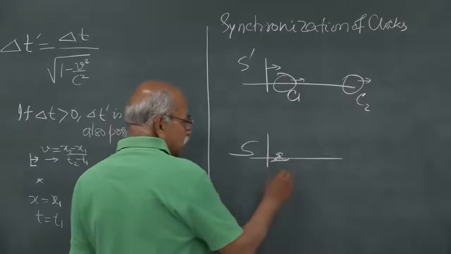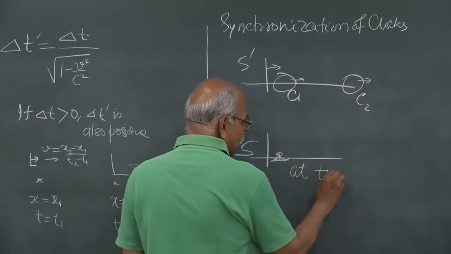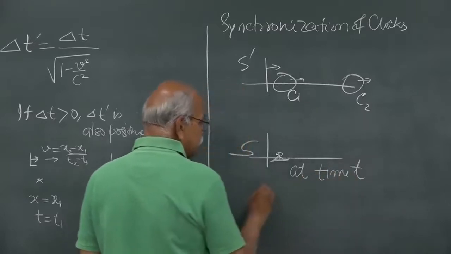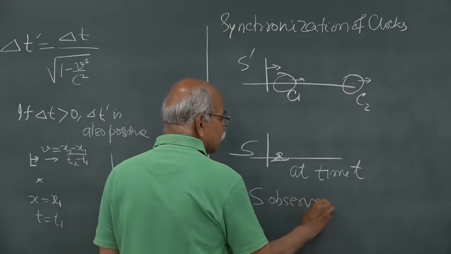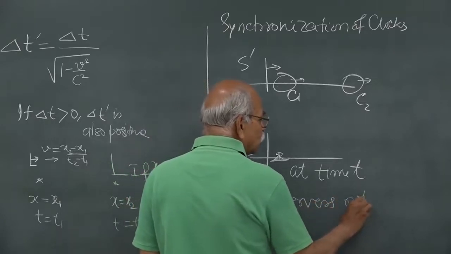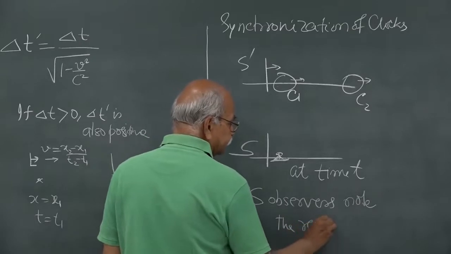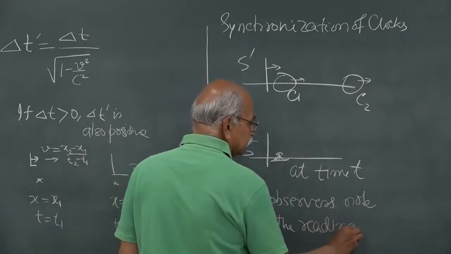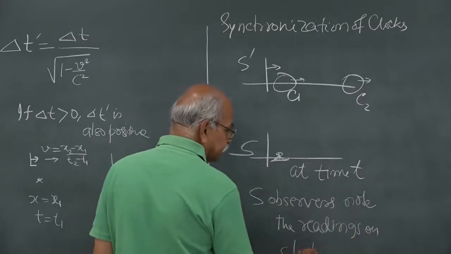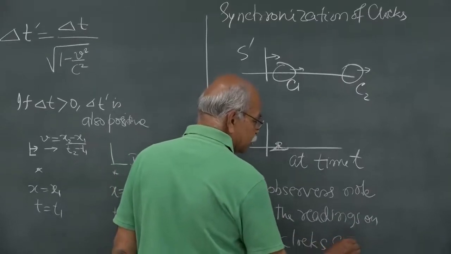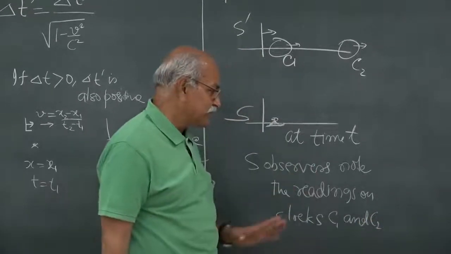So, suppose at time t, the S observer or observers note the readings on clocks C1 and C2. See that these are two events.